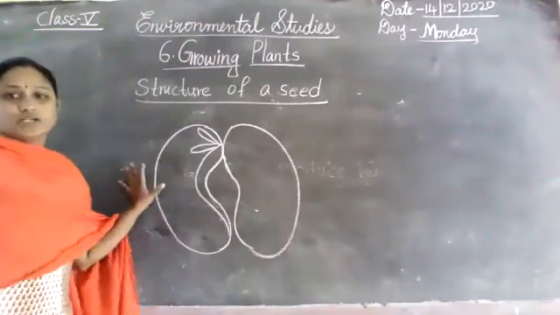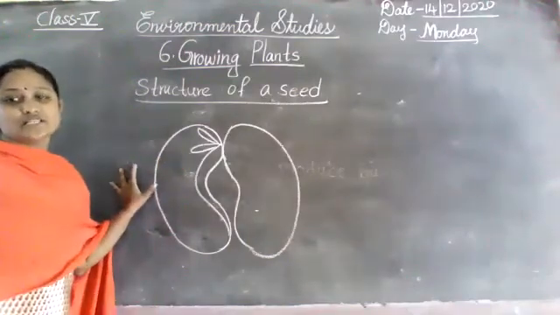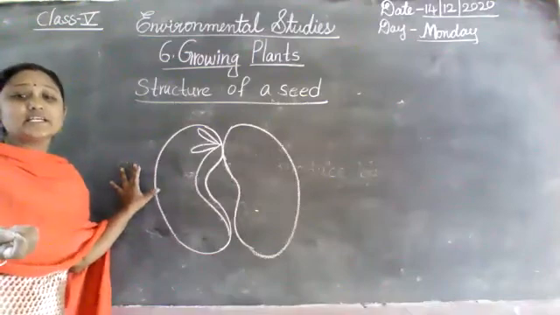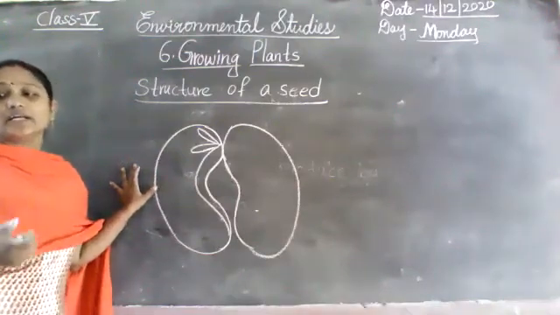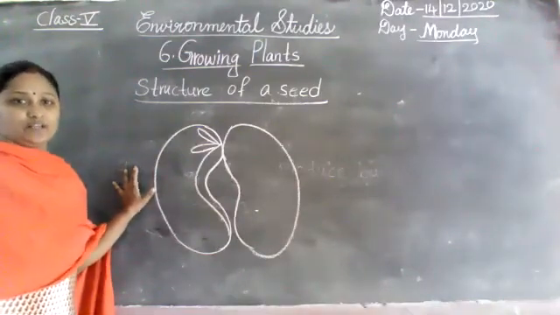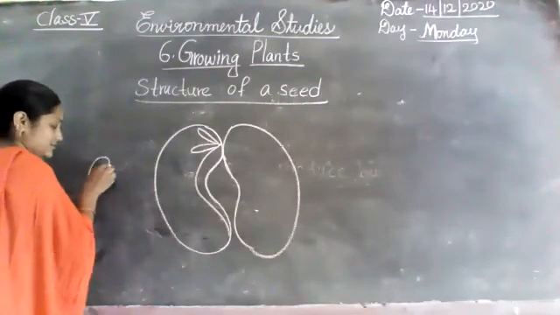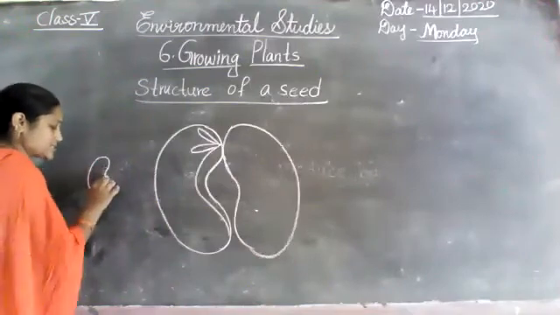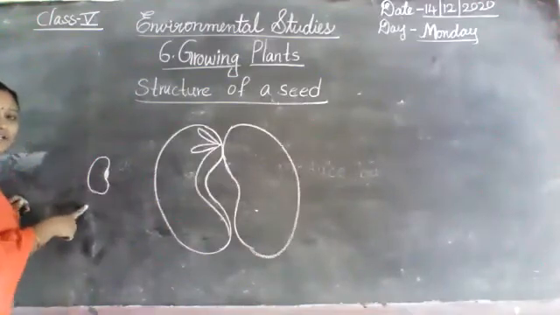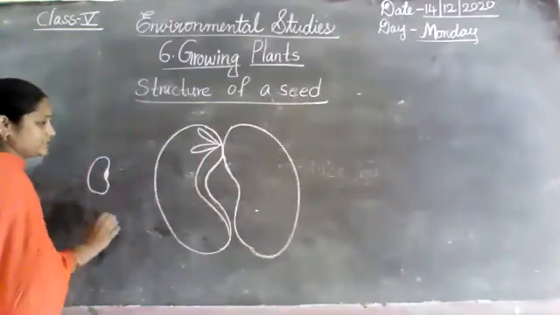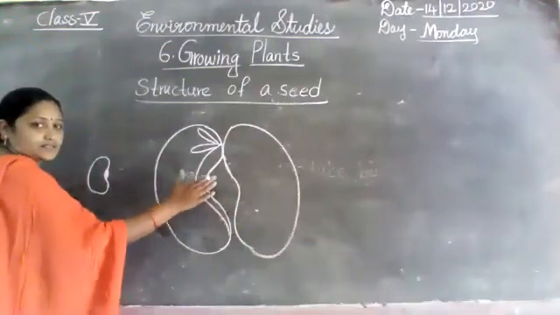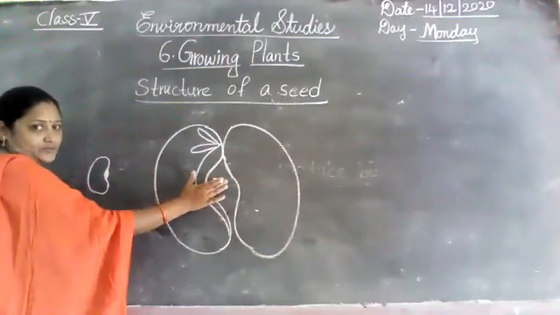See here, this is the structure of a seed. Every seed has an outer covering. You know very well, for example, you take green lentils, so we can see this type of seed. Am I correct, children? When I open this seed, this is an open seed.